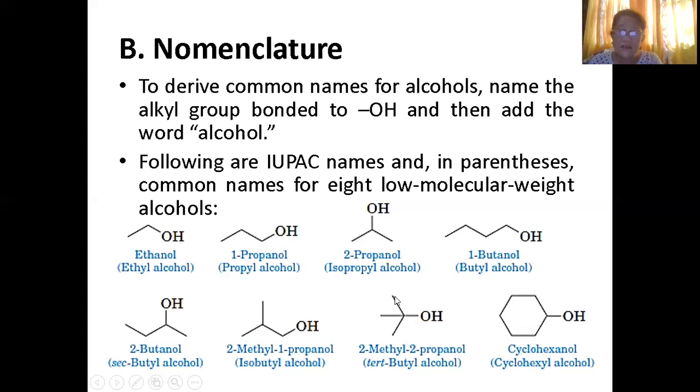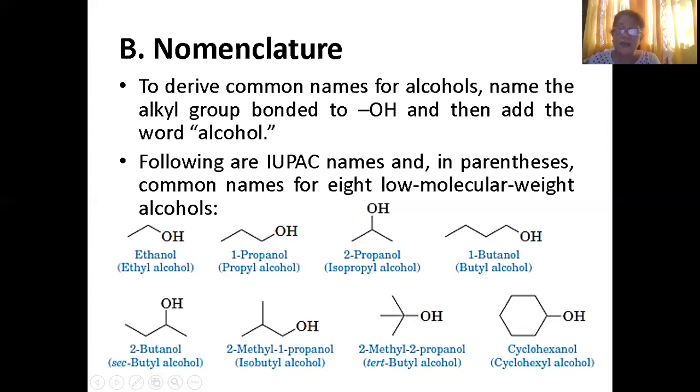It is still propanol, propane. But where is your alcohol? It is in carbon 2.